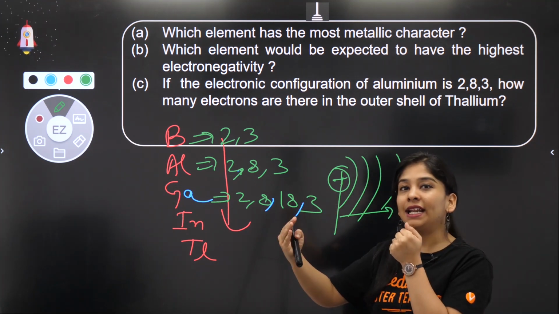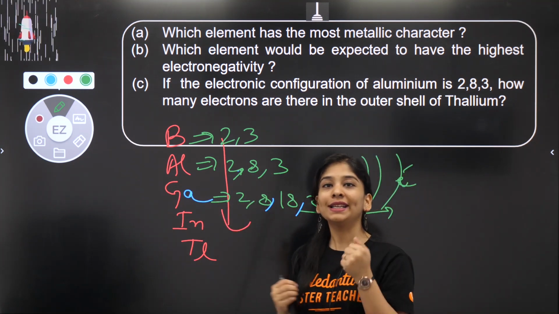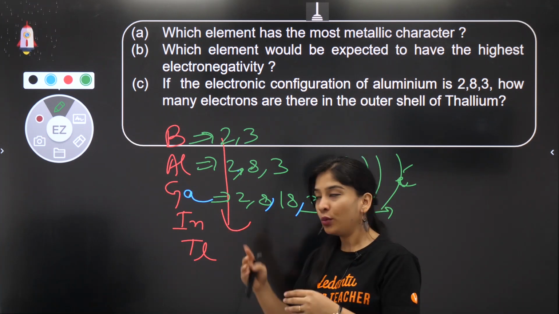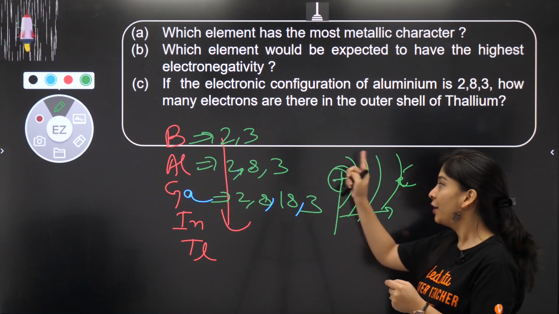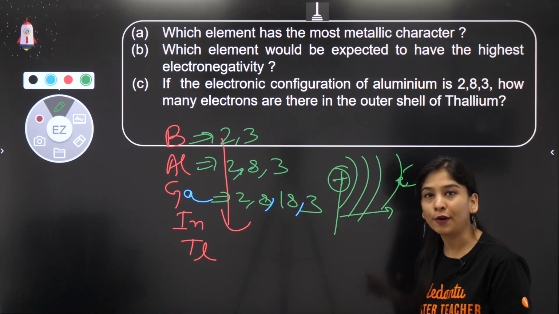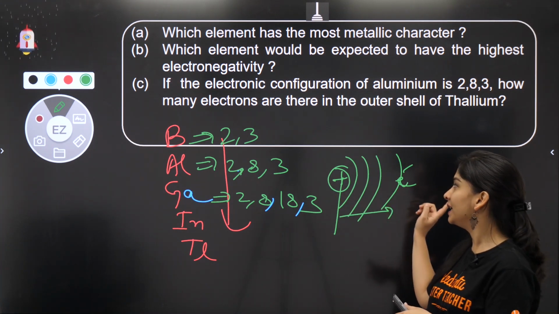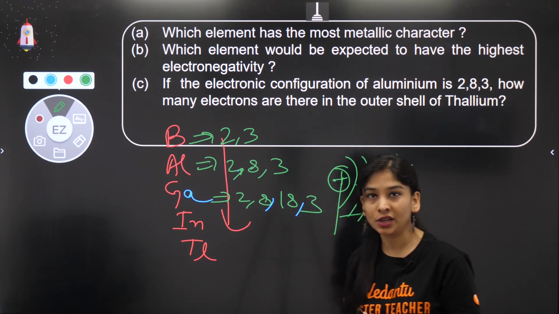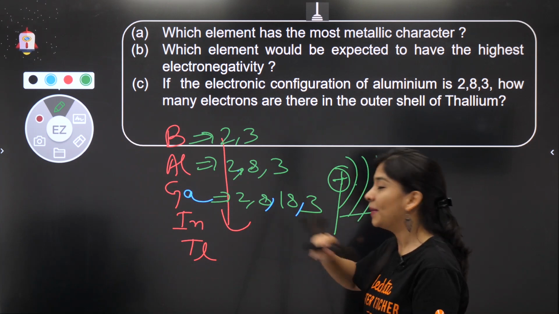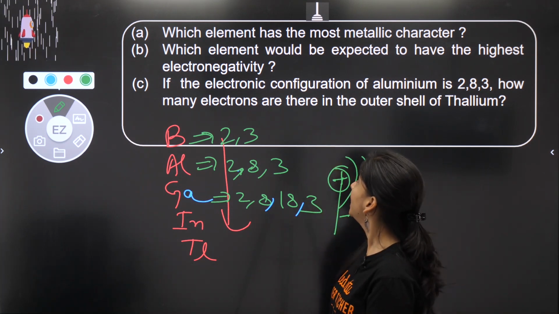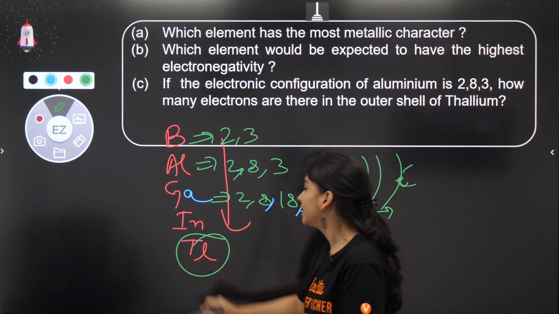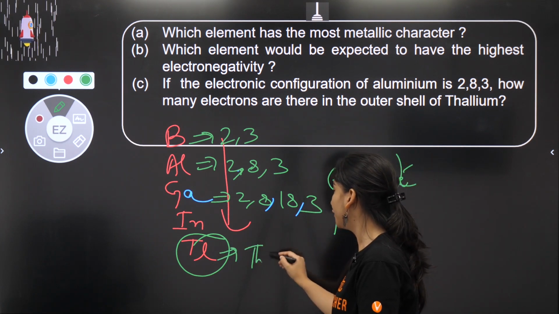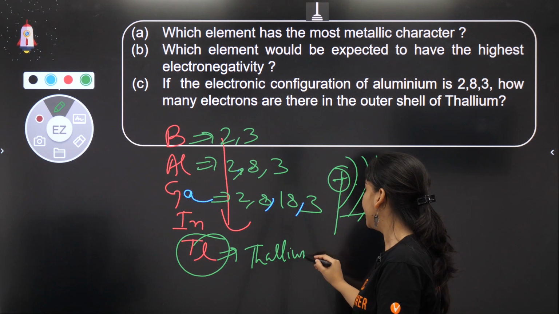That means that electron you can easily lose. So what is metallic character? Tendency of an element to lose electrons, which increases down the group while increasing the number of shells, because this electron can easily be lost as compared to the electron present in the first or second shell. Right? So that means metallic character increases, means the most metallic character element would be your thallium. Okay? So the answer for the first question is thallium.